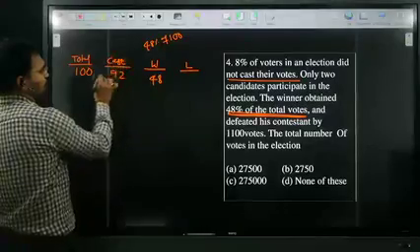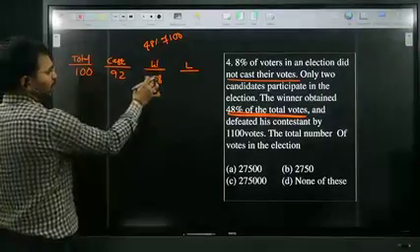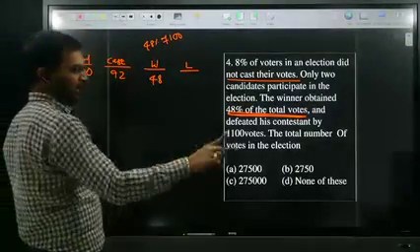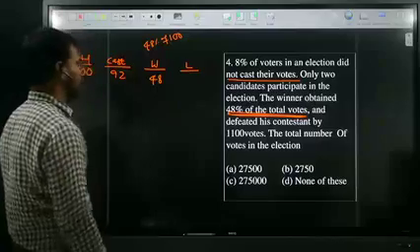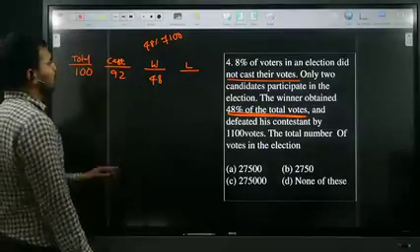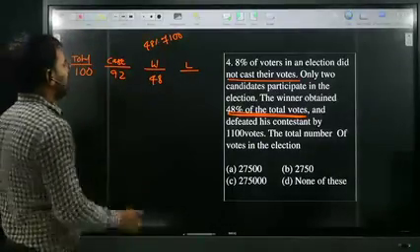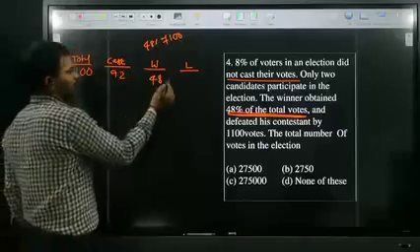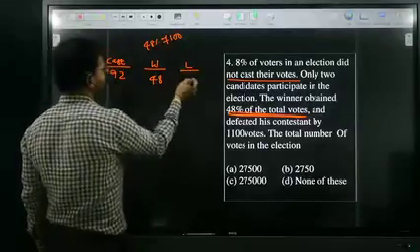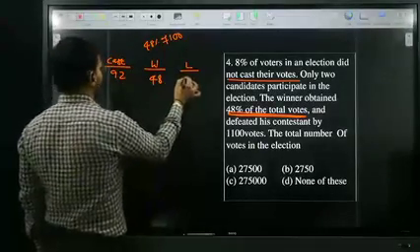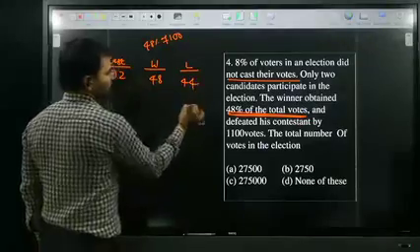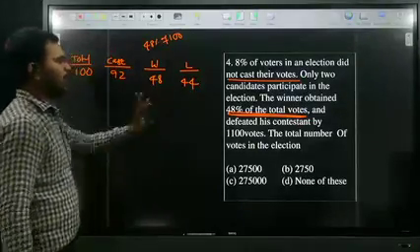Winner got 48. Karthikeyan, I will reply to your question after completion of this question. Just listen to this question first. Total casting votes are 92, so the remaining votes are loser's. Loser got 44. Winner got 48, loser got 44.